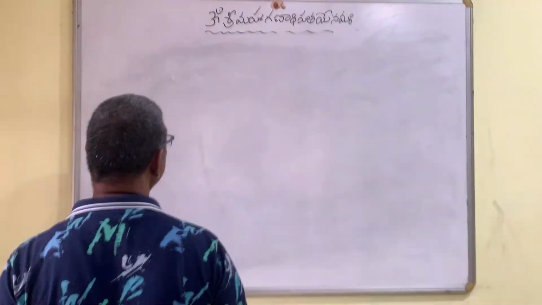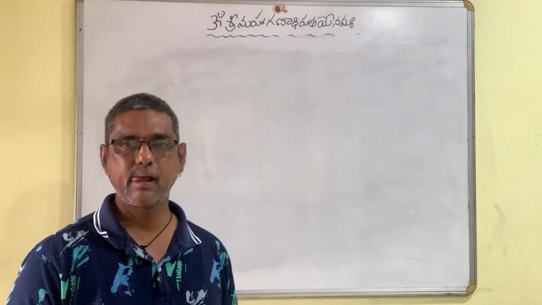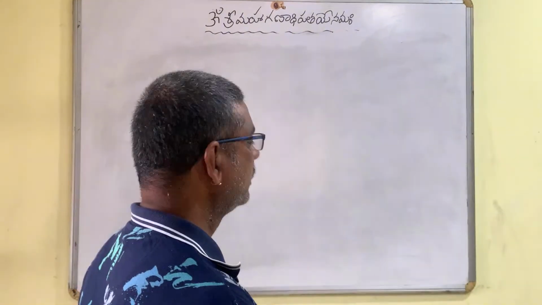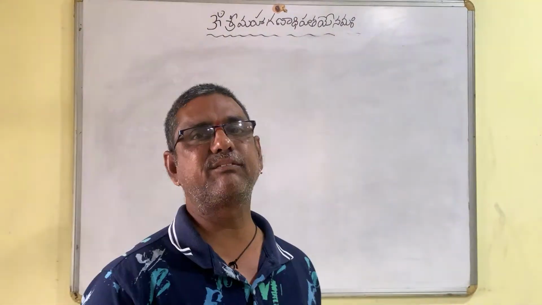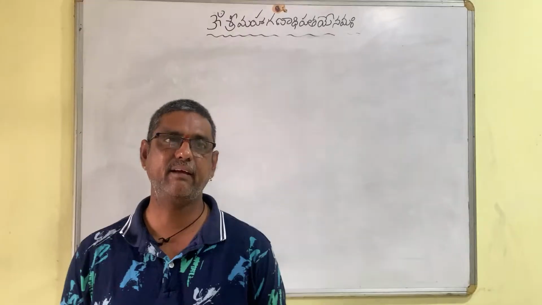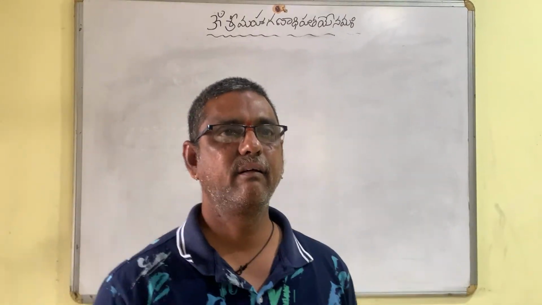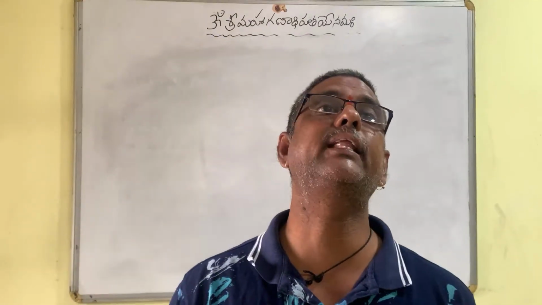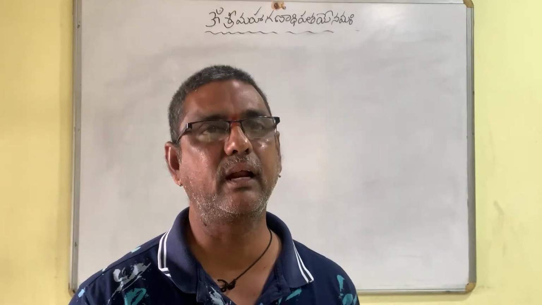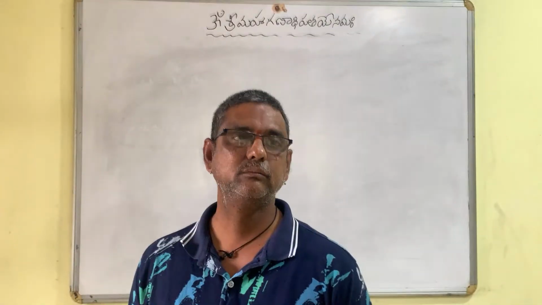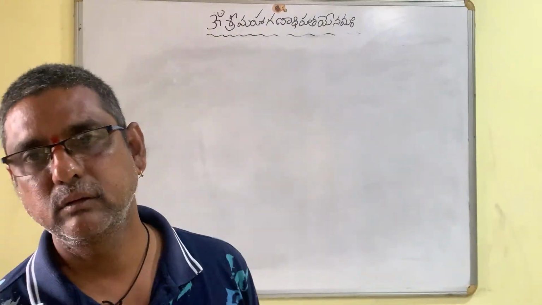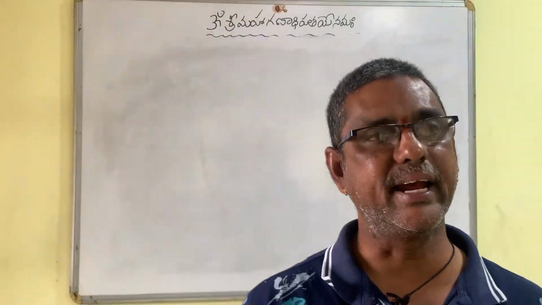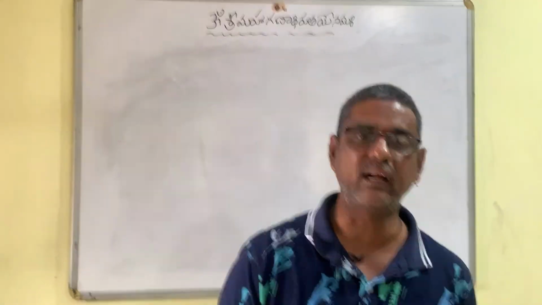Yes. Two intersecting lines, if the angle between them is 90 degrees, are called perpendicular lines. Okay? Two intersecting lines, if the angle between them is exactly 90 degrees, are called perpendicular lines.